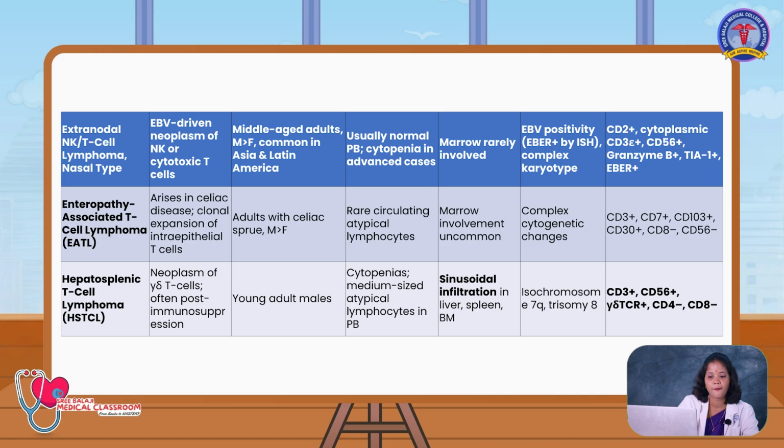Hepatosplenic T cell lymphoma, neoplasms of gamma delta T cell. It is more commonly seen in the immunosuppressed people like HIV, and it occurs in the young age group. Males are the predominant people who are getting affected. Cytopenia and medium sized atypical lymphocytes will be seen in the peripheral blood. Sinusoidal infiltration is seen in the liver, spleen and bone marrow, and here isochromosome 7q and trisomy 8 mutations will be seen, and CD3 and CD56 will be positive, and CD4 and CD8 will be